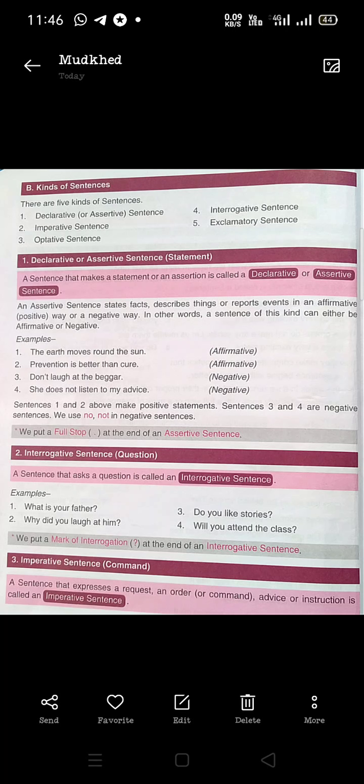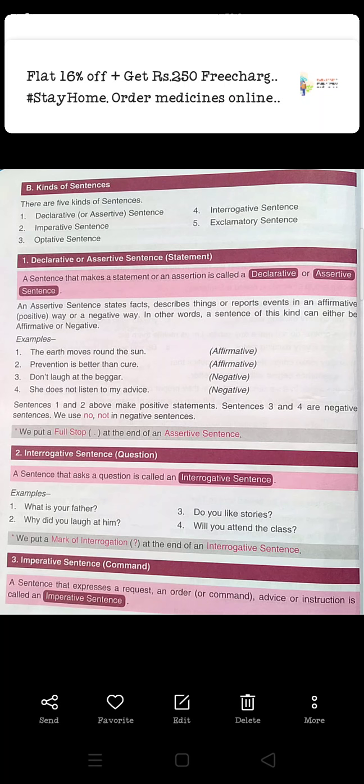So examples are given here. What is your father? Why did you laugh at him? Do you like stories? Will you attend the class? These are interrogative, means they are asking for some information. There is a question in the sentence. So these are called interrogative sentences, and we must give the answer. Okay, so we put a mark of interrogation at the end of interrogative sentences.